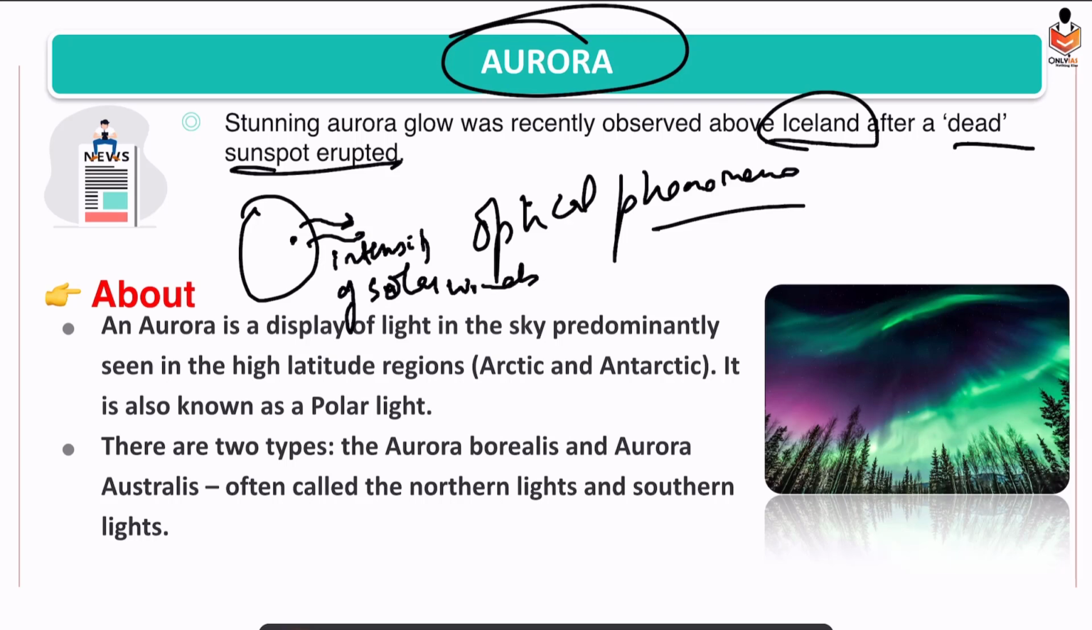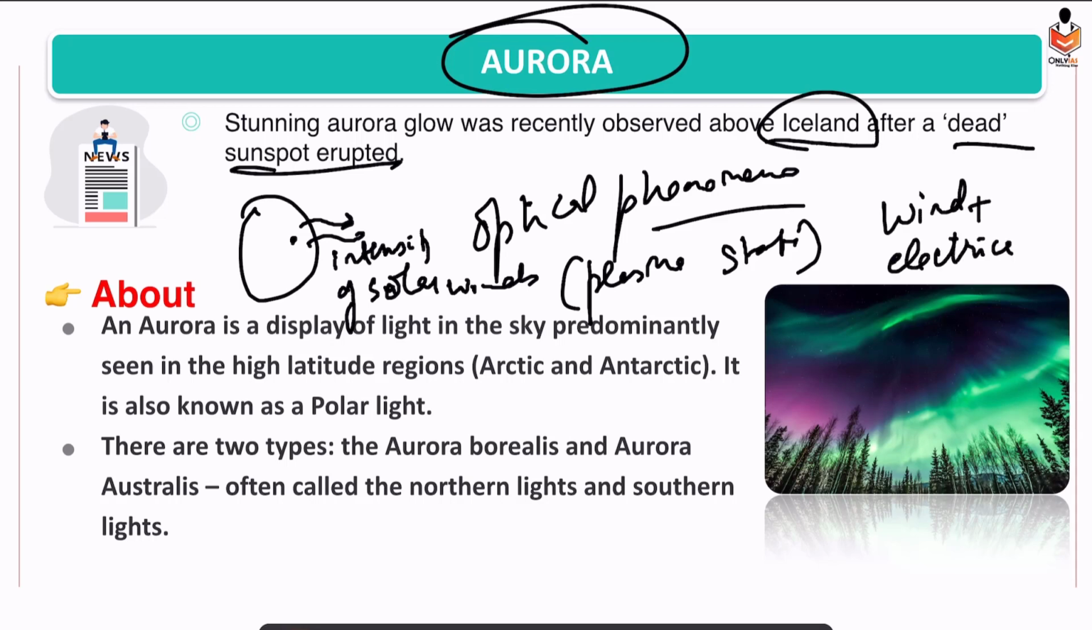And what are solar winds? They are in the plasma state. That means they are normal winds, but they carry electrical charge. So these are electrically charged winds, solar winds. Okay, so now what is the important role played by the solar winds in the formation of aurora?